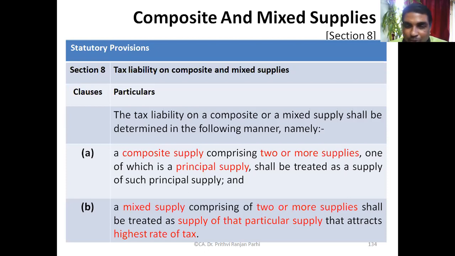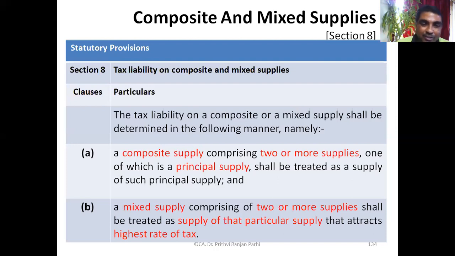Say 28%. That means the entire thing will be charged at 28% at the highest. Now the key thing is that one has to distinguish whether it is a composite supply or a mixed supply. If it is a composite supply, it takes the character or the color of the principal supply. If it is a mixed supply, then tax shall be charged at the highest rate. Highest means that in that mixed supply, all the supplies have to be considered.